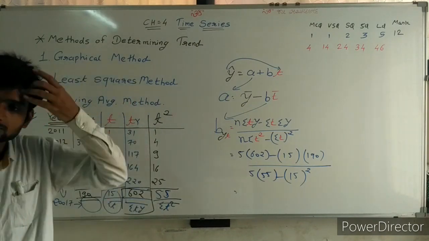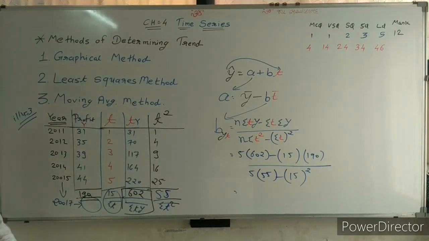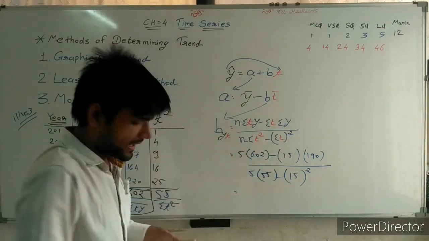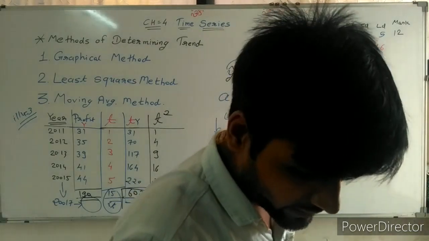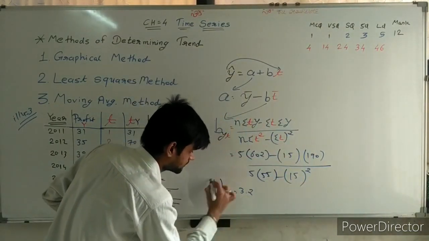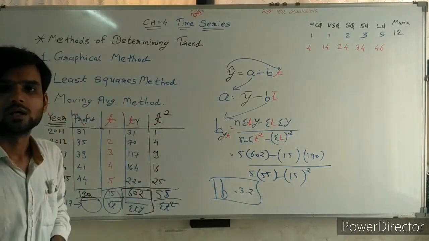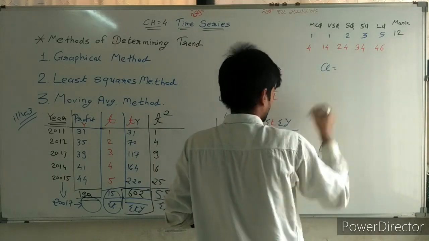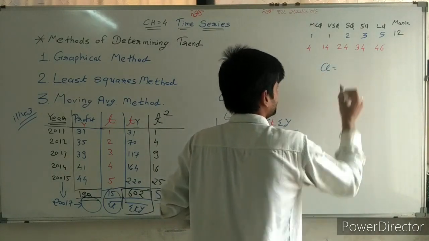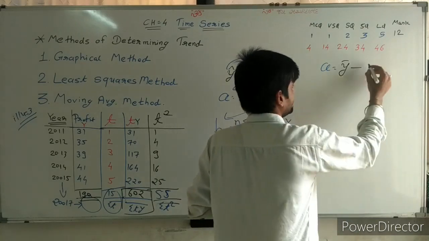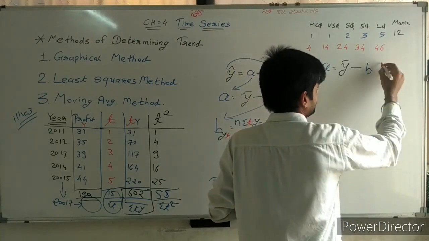Simple. Now, going ahead, solving it. If we solve this, you can solve this yourself, and you will find the value of b. And b value is 3.2. Now, sir, what we need? A. So write down A is equal to y bar minus b t bar.